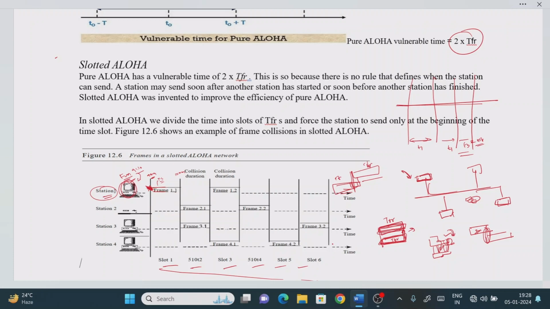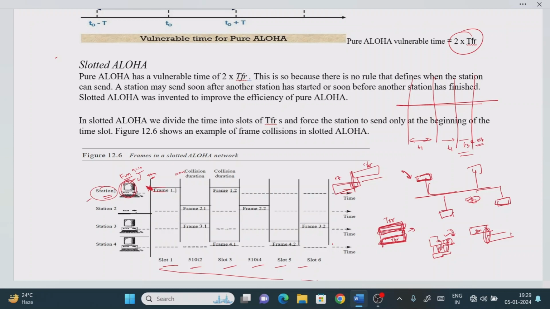For that reason, we are dividing the time into different time slots. Just for understanding purposes, rule number 1 is that it has to send the frame only at the beginning of the time slot. If it misses the beginning of the time slot, it is not eligible to send the frame in the middle of the time slot. That point you have to remember.